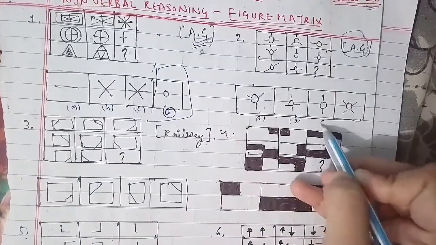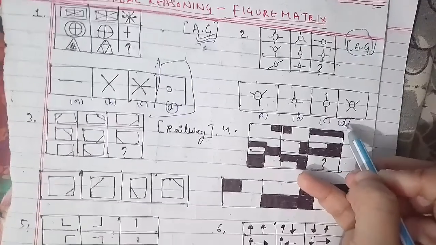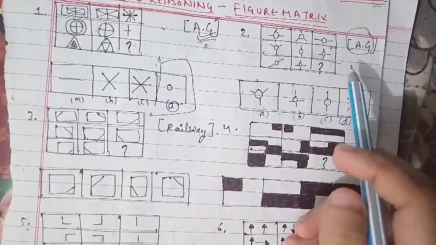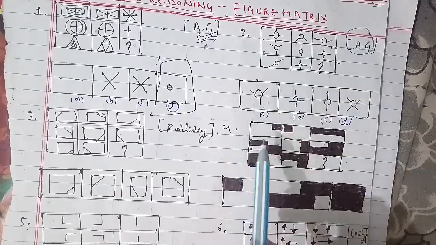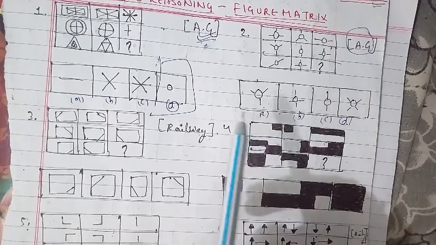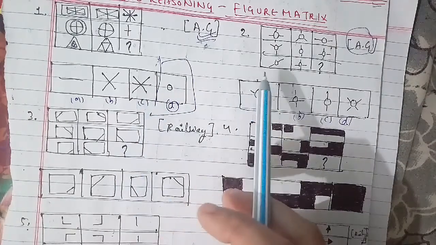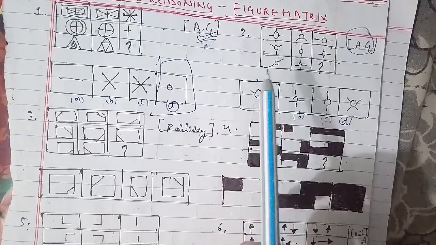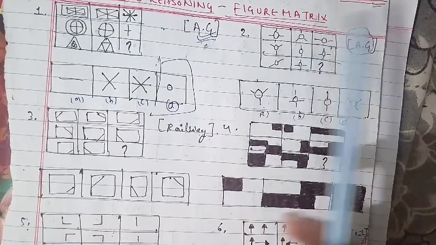The solution for this is that each row of the matrix contains one circle with 2 bars, one with 3 bars, and one circle with 4 bars. So the missing figure, the answer for that, is figure B. It will be the right answer for this question as well.